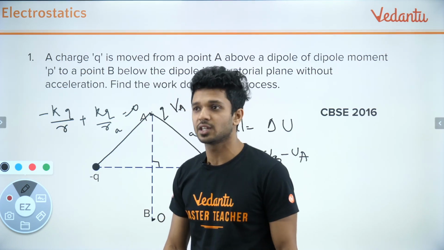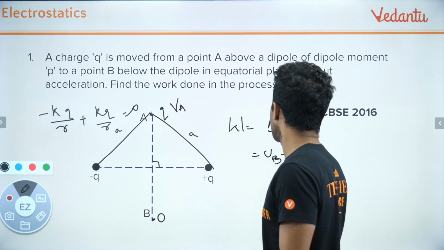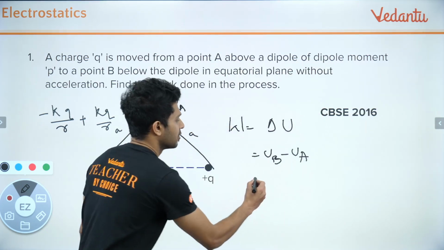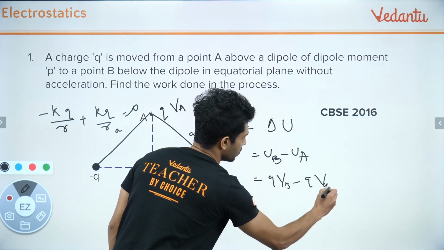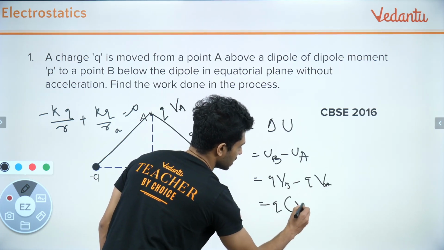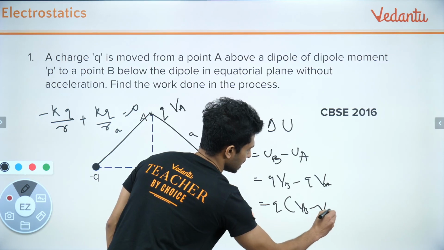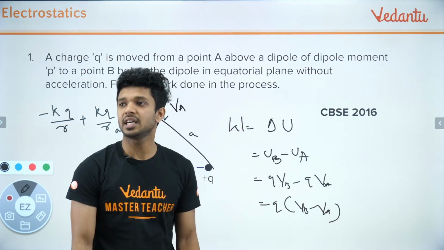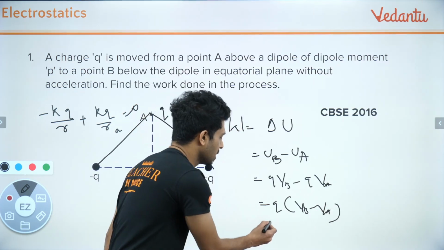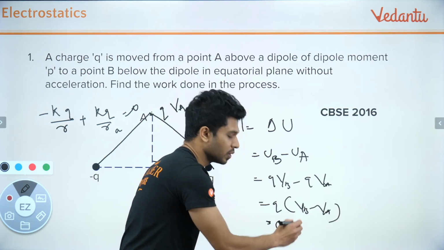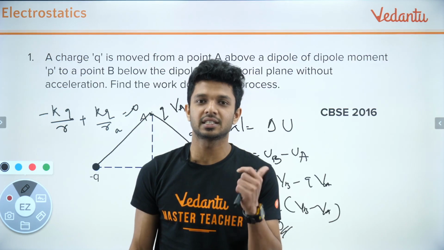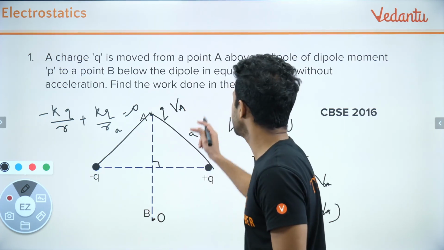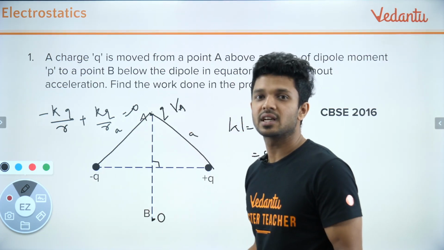So UB minus UA will be written as Q into VB minus Q into VA, which is equal to Q into (VB minus VA). Both VB and VA are 0, so this will be equal to 0 only. So what is the work done in this process? For moving the charge from the point A to the point B, it is completely 0.